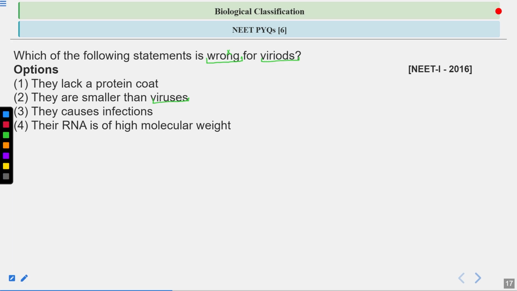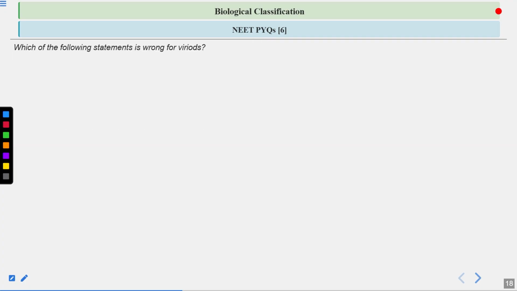Third is they cause infections. And fourth is the RNA is of high molecular weight. So what will be the correct answer? Let's have a look at the answer. The correct answer is the RNA is of high molecular weight, option 4.